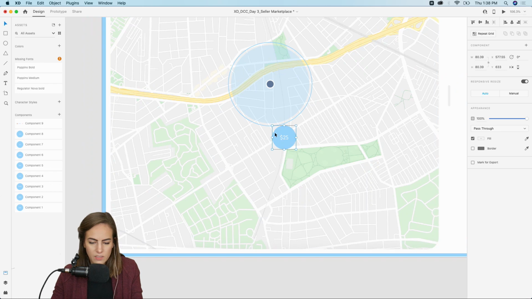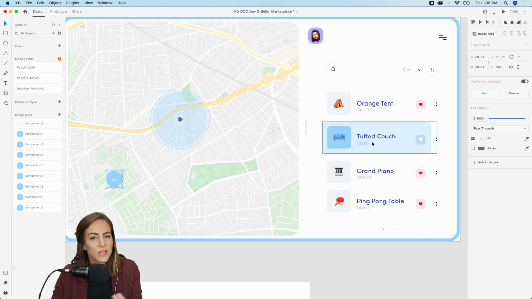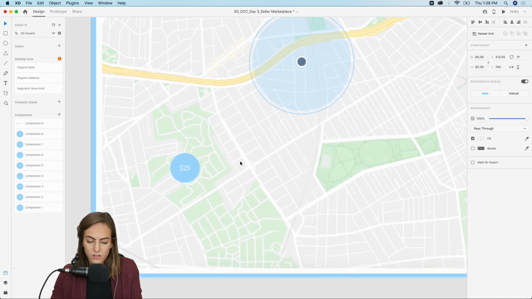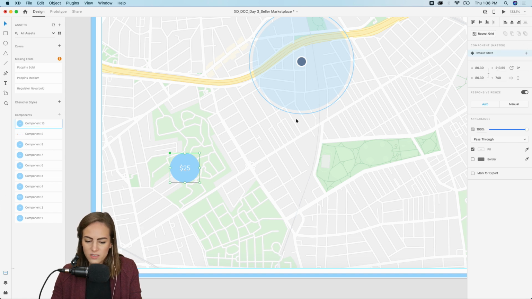So let's go ahead and paste this little circle on here. Again, it says the price. We'll start with the couch, since we have the couch selected. So it's $25. Quite a steal. Maybe it's not in that good condition though. So what we're going to do is go over to the components panel. We will press the plus.